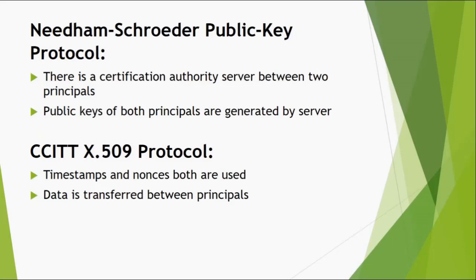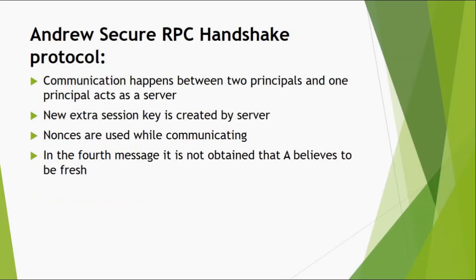For the Kerberos protocol, we have got four conclusions which ensure that authentication is complete between two principals. It is based on synchronized clocks, so replay attacks may happen while synchronizing the principals' clocks with the server clock. In terms of RPC, the fourth message is not believed to be fresh. That's why an intruder can easily convince A to use a compromised session key.